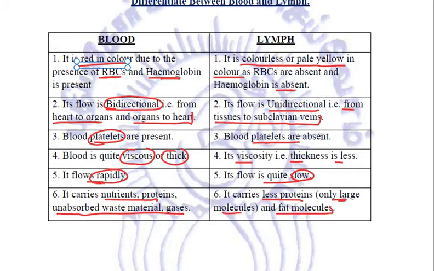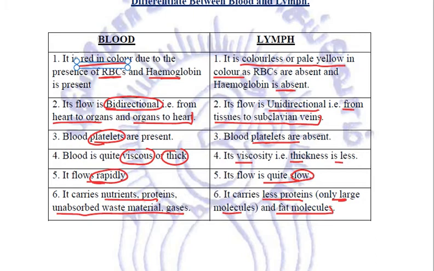So these are the differences between blood and lymph. These are the two systems in our body which are used for transportation, right? So this is all about transportation in animals.